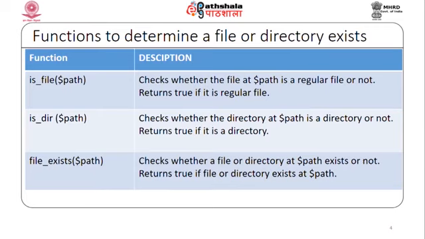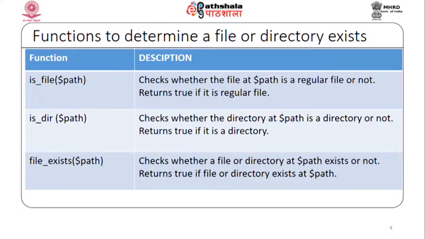These are the three built in functions to determine whether a file or directory exists or not. The first function is is_file. It takes one parameter I have written as $path, and this function checks whether the file at $path is a regular file or not. If it is a file, then this function returns true. Same way, is_dir function checks whether the parameter you pass is a directory or not. If it is a directory, the function returns true.